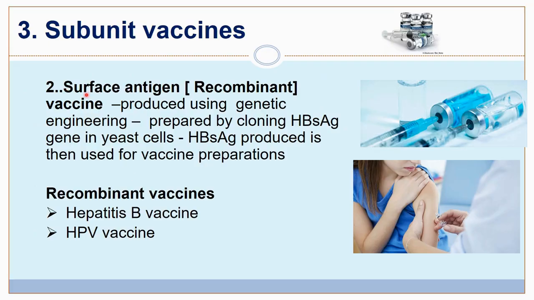Number 2, surface antigen or recombinant vaccines. These vaccines are produced using genetic engineering. It is prepared by cloning the antigen. Example, the hepatitis B HBsAg antigen gene in the yeast cell. So this HBsAg which is produced is then used for vaccination or the vaccine preparations. Examples of recombinant vaccines are hepatitis B vaccine and human papilloma virus vaccine.